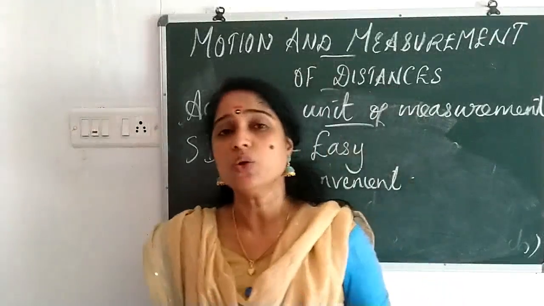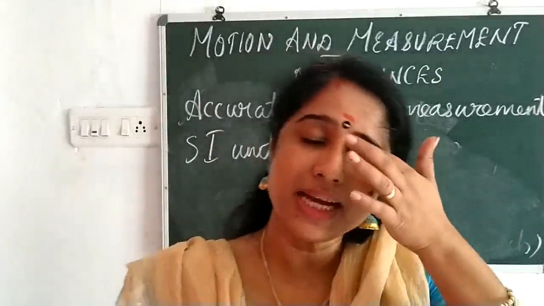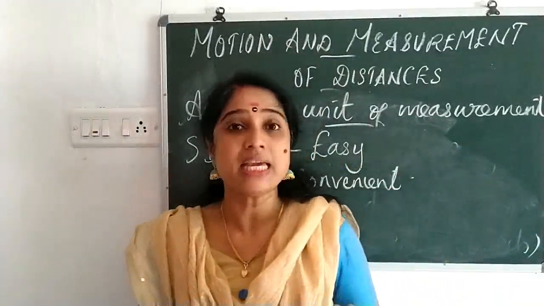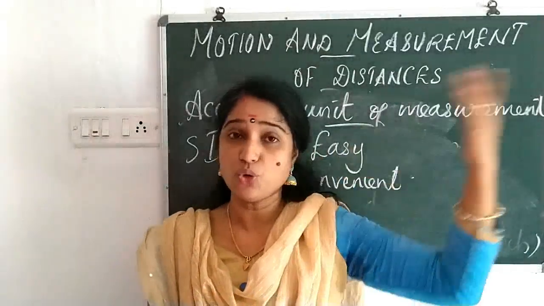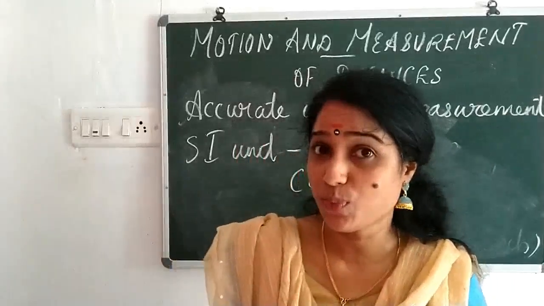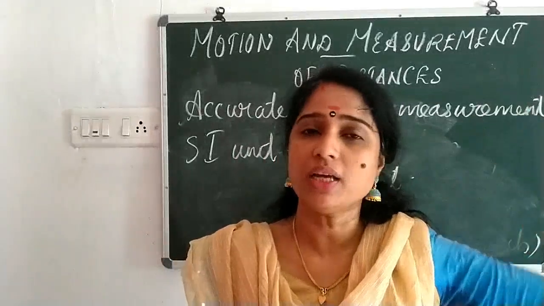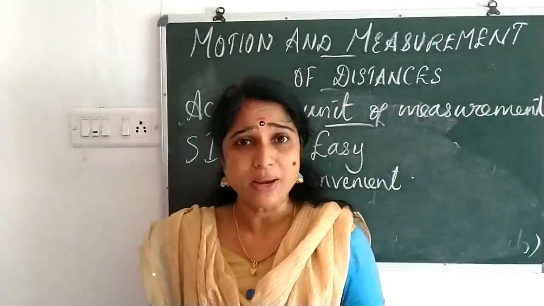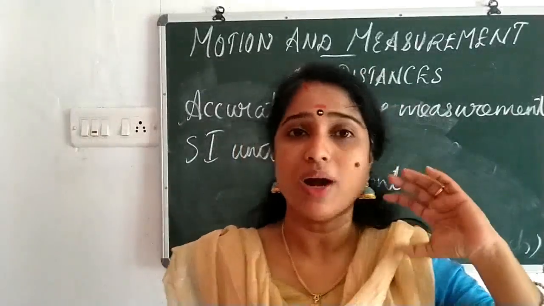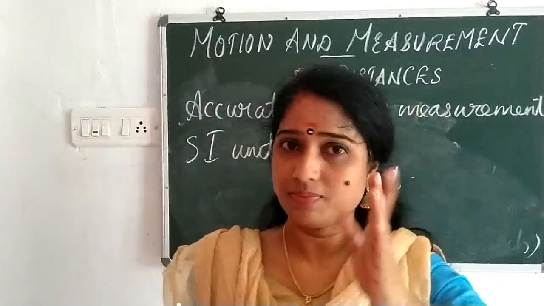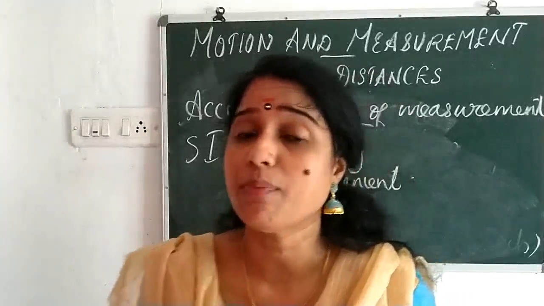Clear, children? Okay. So, now you understand that if the unit of measurement is widely accepted all over the world, it makes the measurement easy and convenient. Clear? So, today we have discussed the story of transport or history of transport. Then we discussed how people neglected and did not give importance to accurate measurement. And we discussed the inch, what actually an inch is, what actually a foot, what actually a yard is, isn't it? Then we discussed accurate measurement and the international system of units.